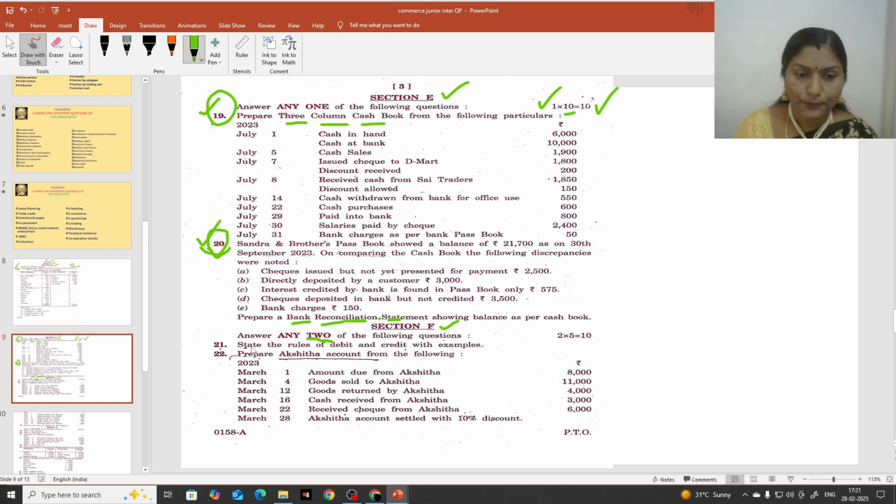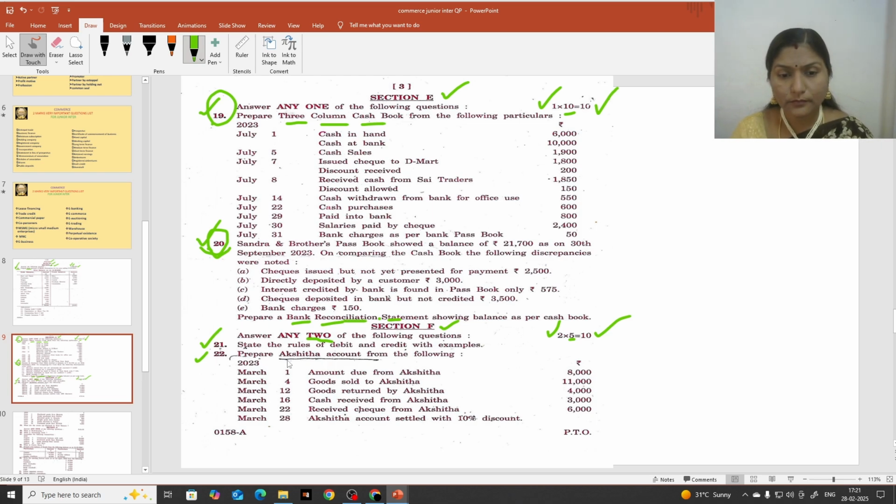Okay, so here, what are those 2 problems? Question number 21, you can see, state the rules of debit and credit with examples. You should write the debit and credit rules of personal account, real account and nominal account. Okay. So here 4 are given, but 2 you should attempt. Each question carries 5 marks. 2 questions into 5 marks, you will get 10 marks. So you can score a total of 10 marks from this section F if you write 2 questions out of 4. There is choice. Okay, any 2 you can select and write. Question number 21, 22, 23 and 24. Total 4. Out of these 4, 2 are problems, 2 theory. I will show that also.